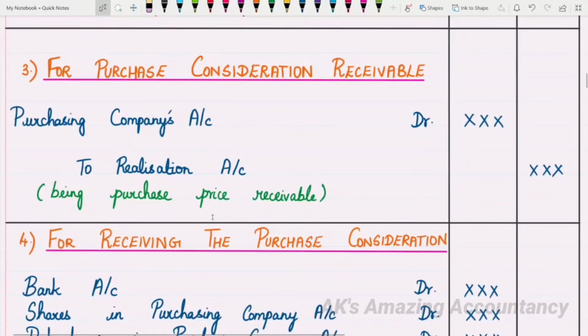Entry number 3 is for purchase consideration receivable. So entry number 3 is for what? It is for purchase consideration receivable. So you know what is meant by purchase consideration. I've clearly told you about what is purchase consideration, and what are the methods involved in calculating purchase consideration, in my previous videos.